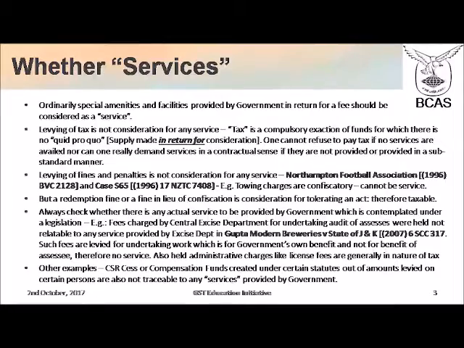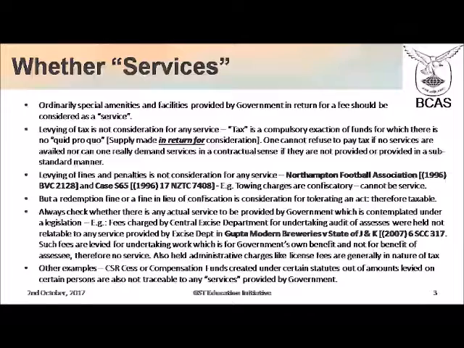Now, other examples are your CSR cess or compensation funds which are created under various statutes. There may be environmental statutes where a compensation fund is created. There are labor laws, I think the Building Workers Act is also there, in which the central government has created a compensation fund. The amounts which are charged for contribution to that fund are certainly not for any service. No GST can be levied on such charges.